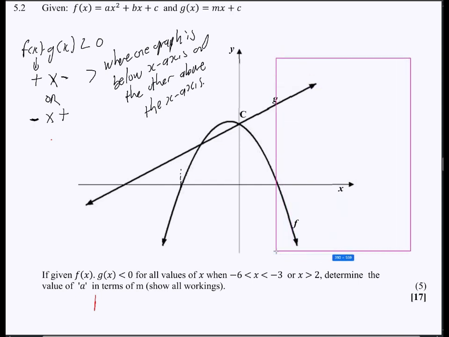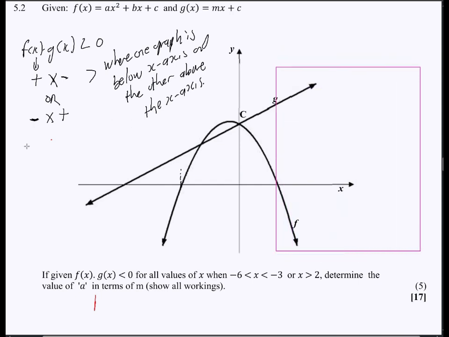Yes, right. I want you to have a look at that point there. You can see that this one here is below the x-axis, that one above the x-axis, right? That's one point. They said this happens when x is greater than -6 and x is less than -3, and also where x is greater than 2. Now we can see that here we are on the positive x-axis, and x greater than 2 would be somewhere here. So that means this point here would have to be what? 2.